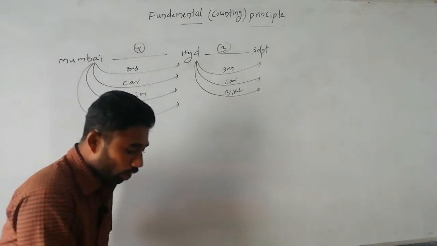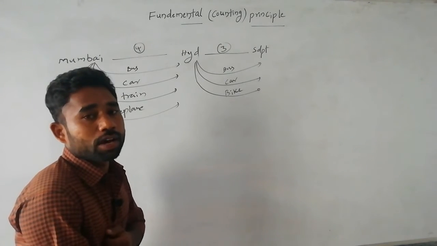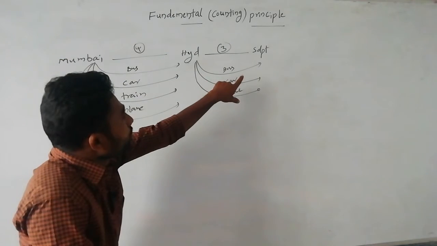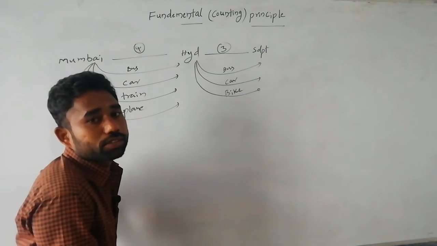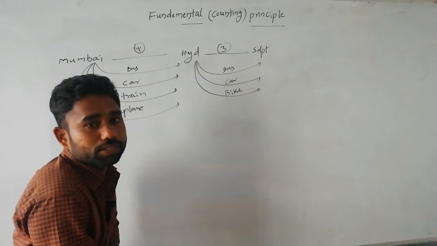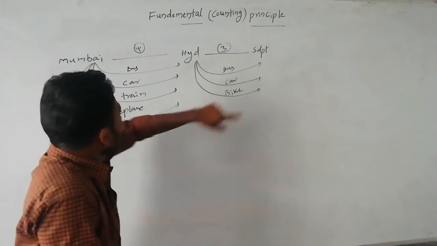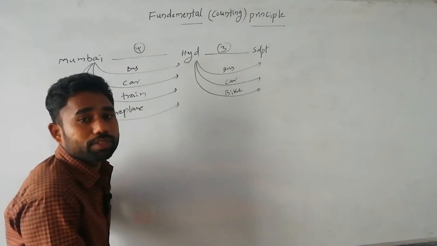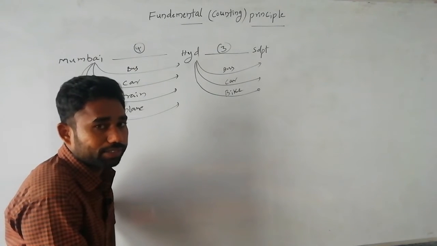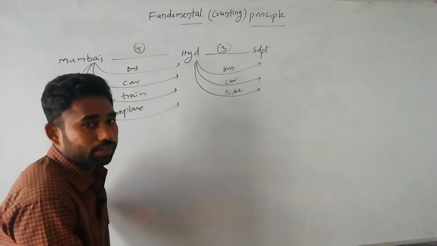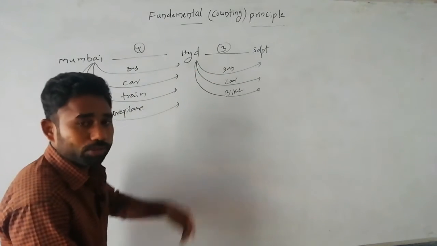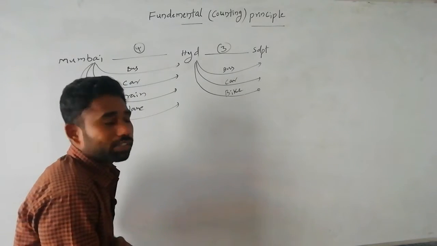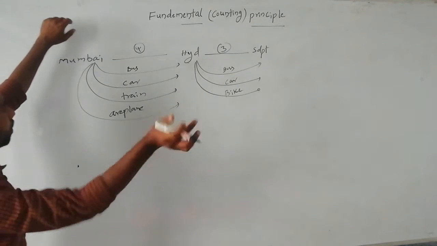Now my question is, how many ways are there to go from Mumbai to Siddipet? 4 plus 3, 7 ways? No, it is not correct. That is a very wrong answer. Listen once.